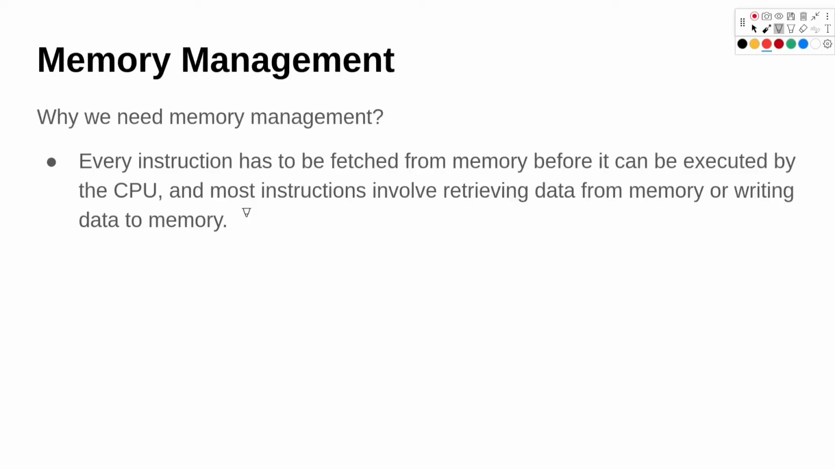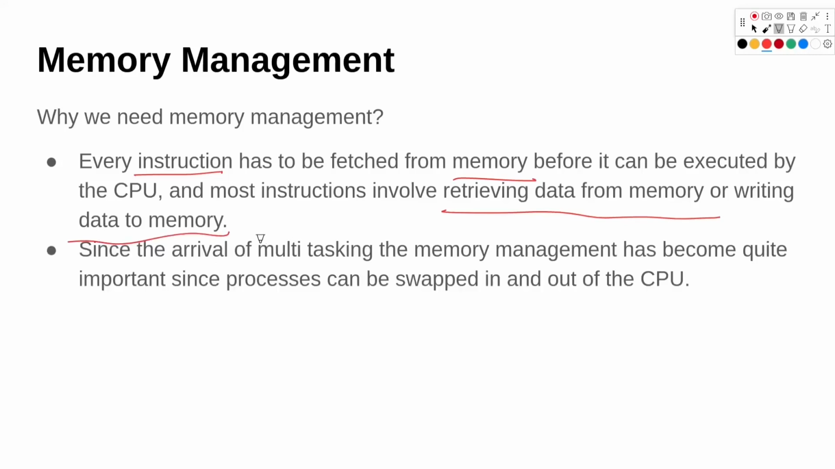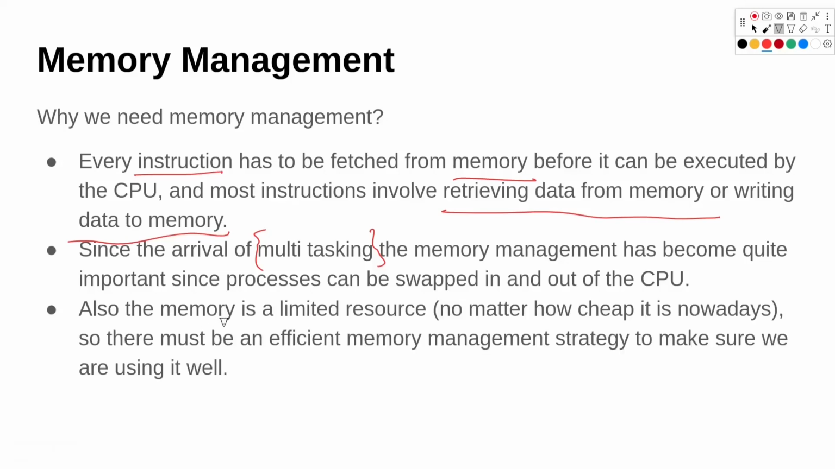Memory management. So let's look at why we need memory management. Every instruction we know has to be fetched from the memory before it can be executed by the CPU. And most instructions retrieve data from memory, or write some data into the memory. Now in modern systems we have this concept of multitasking, and in that case memory management becomes an important need because we want to swap processes in and out of the CPU to the memory and maybe to the secondary memory as well in some cases. Third is also that the memory is limited.